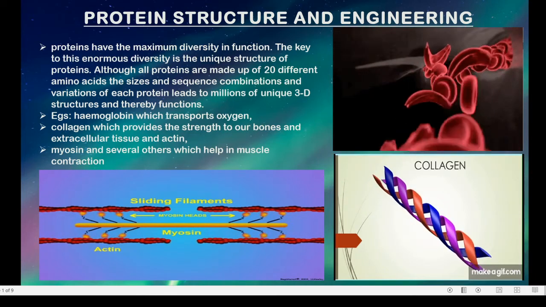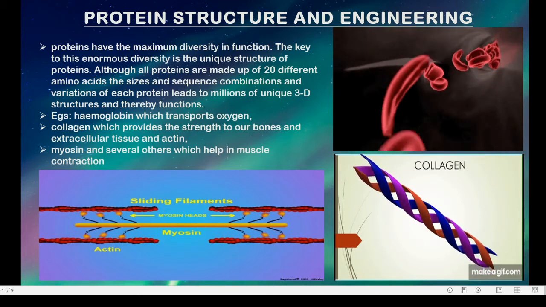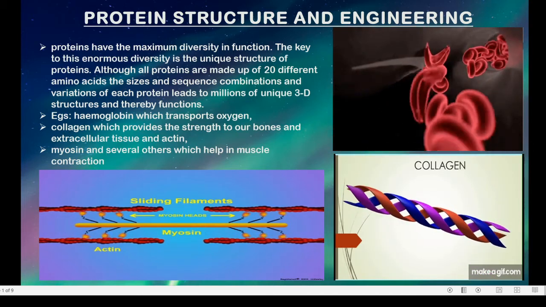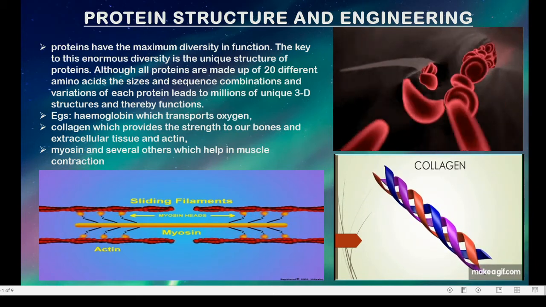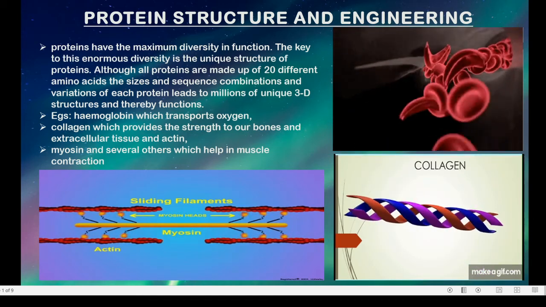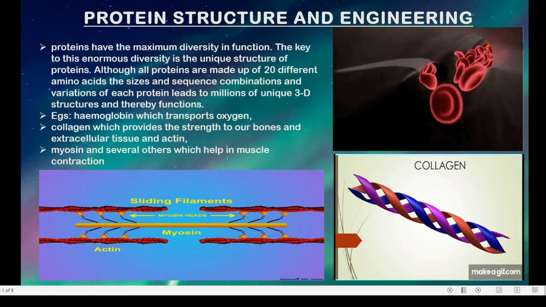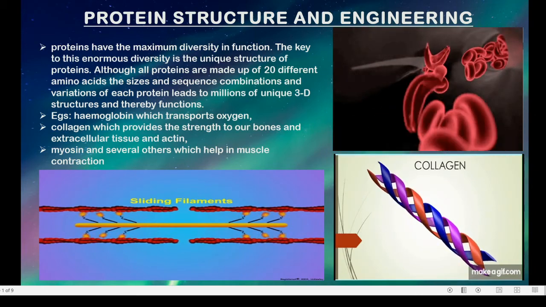A few examples would be the blood, which contains hemoglobin, which carries oxygen, and is a protein. And you have collagen, which also provides strength to our bone and extracellular tissue. Then you have the protein present in the muscle cells called myosin, which helps in the contraction of muscles.